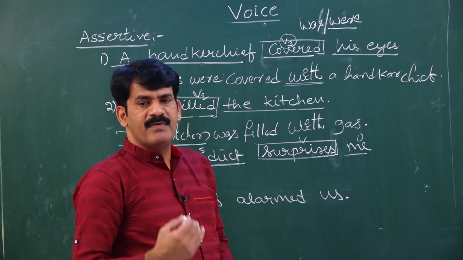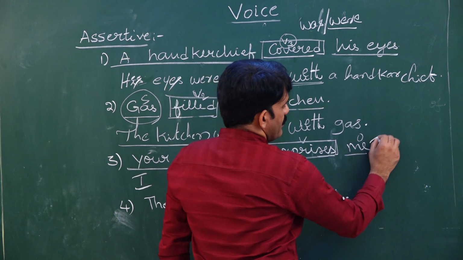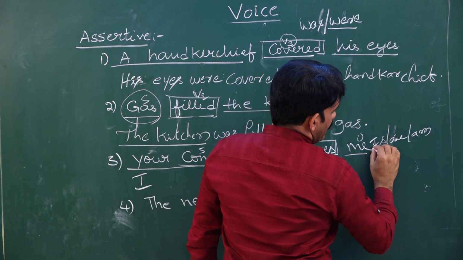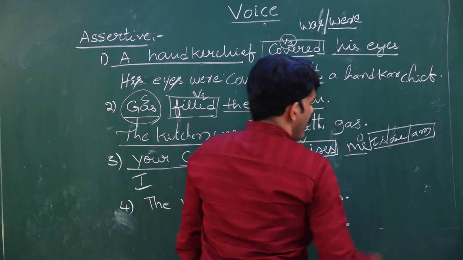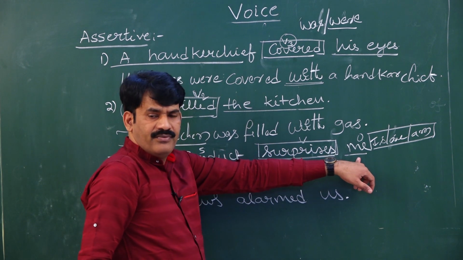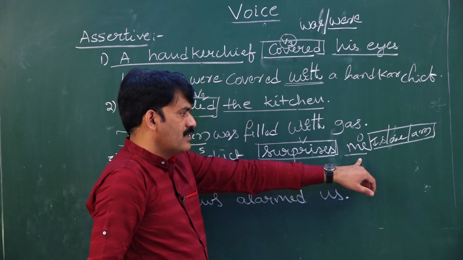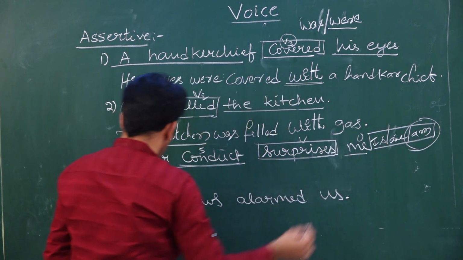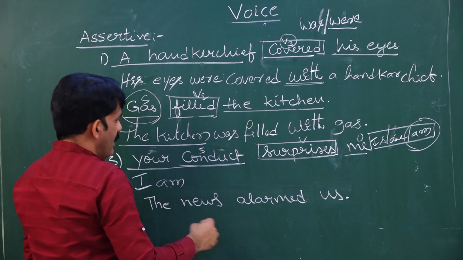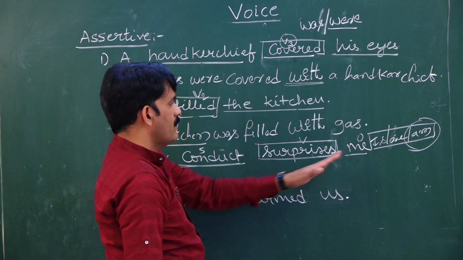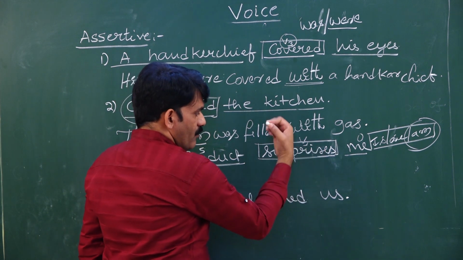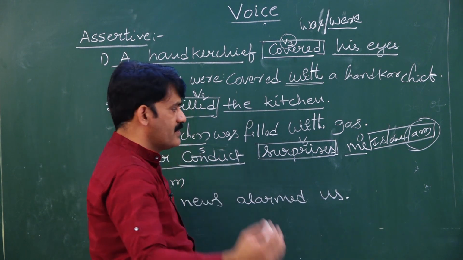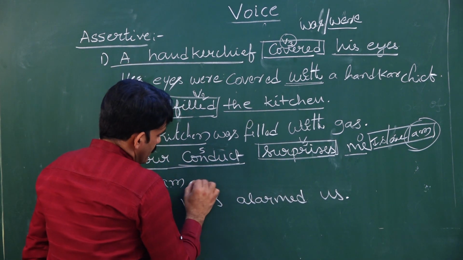What are the simple present tense B forms? The simple present tense B forms are is or am. You can take any one among these three based on the object of active voice. The object is me, the subject form of me is I. Hence, we have to take only am. So, I am. Once after writing the suitable B form, you have to write the V3 form of active voice. What is the third form of the word surprise? Surprised. So, I am surprised.